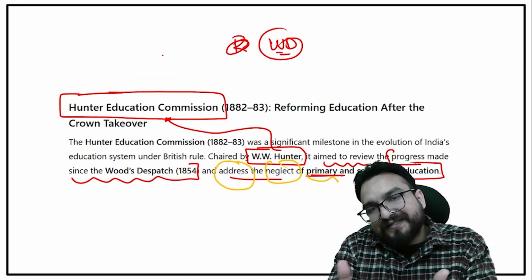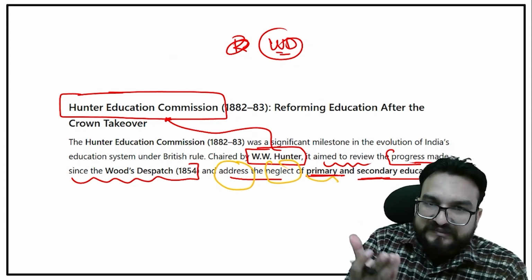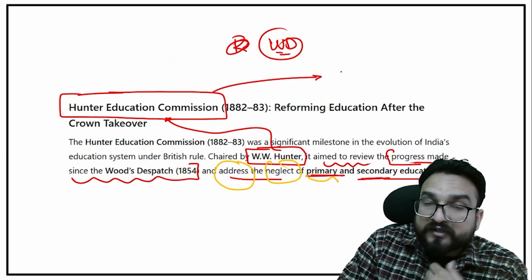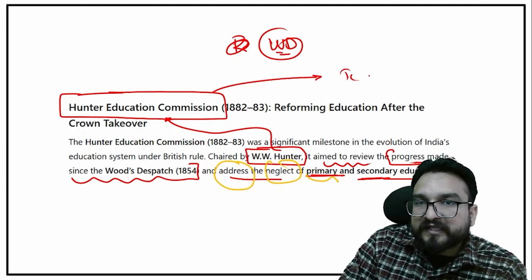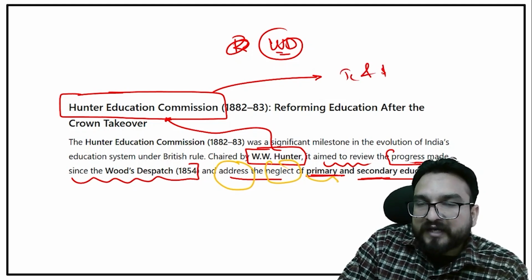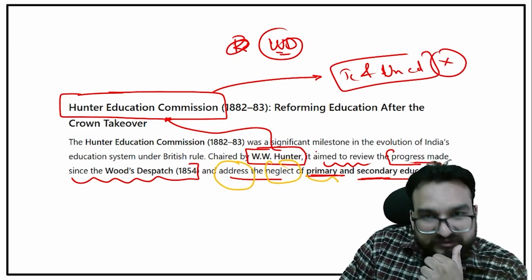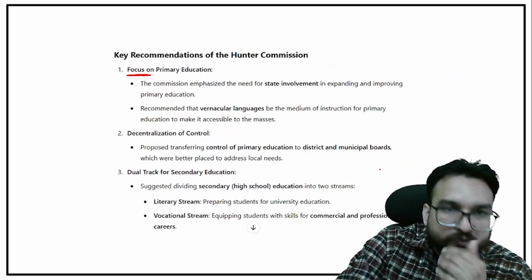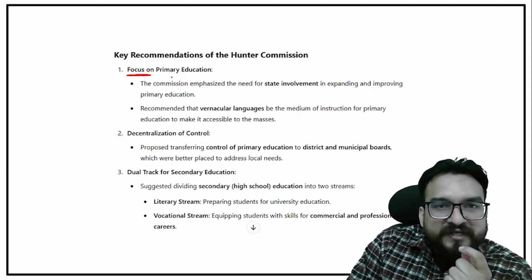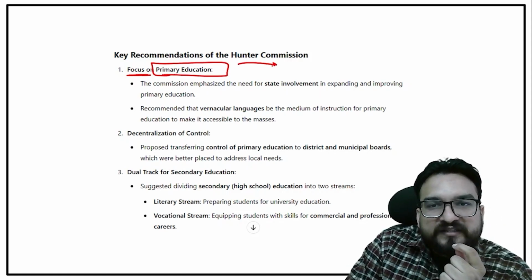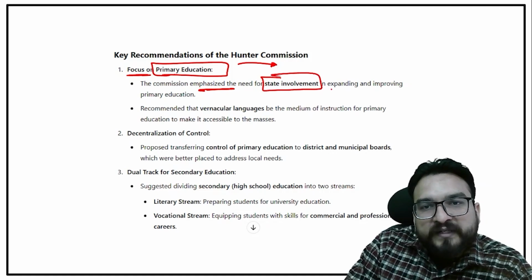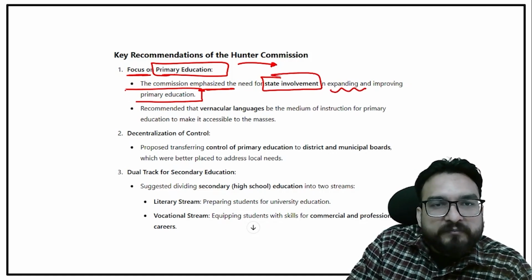If you are not understanding these statements clearly, then UPSC might play with you, saying that the Hunter Commission introduced many reforms in technical education and higher or university education. That statement becomes wrong because its primary focus was on primary and secondary education only. Primary education means the education given at the village level. The commission emphasized the need for state involvement in expanding and improving primary education.